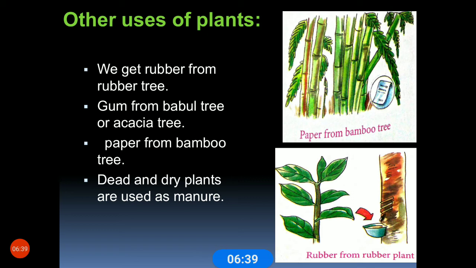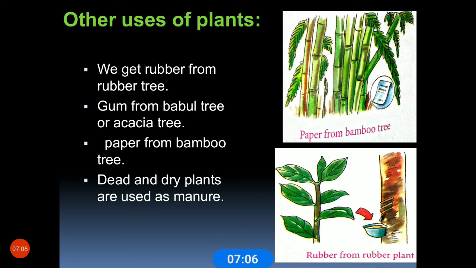Then paper from the bamboo tree. And dead and dry plants are used as manure. Gobara is used as manure for the plants in farms.